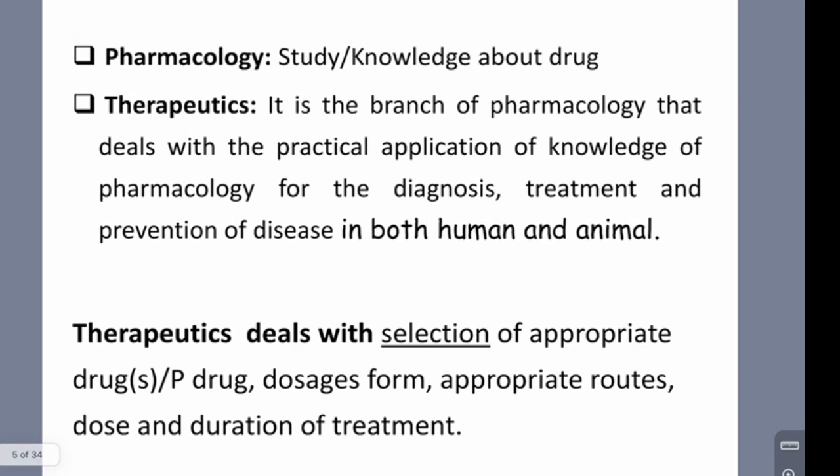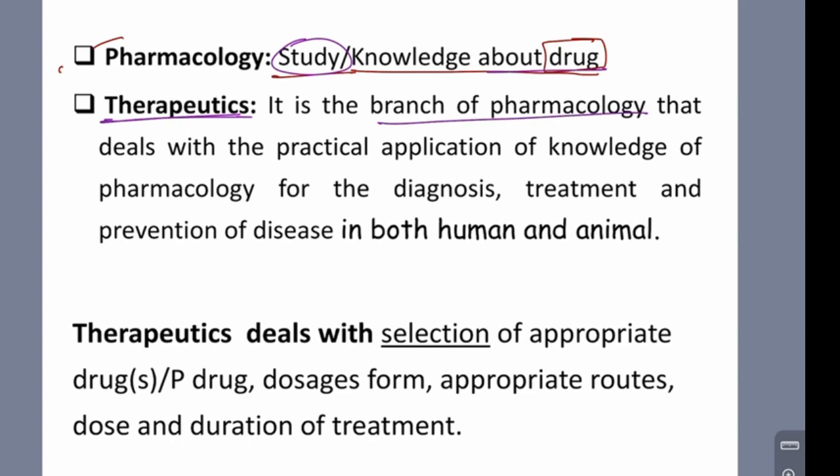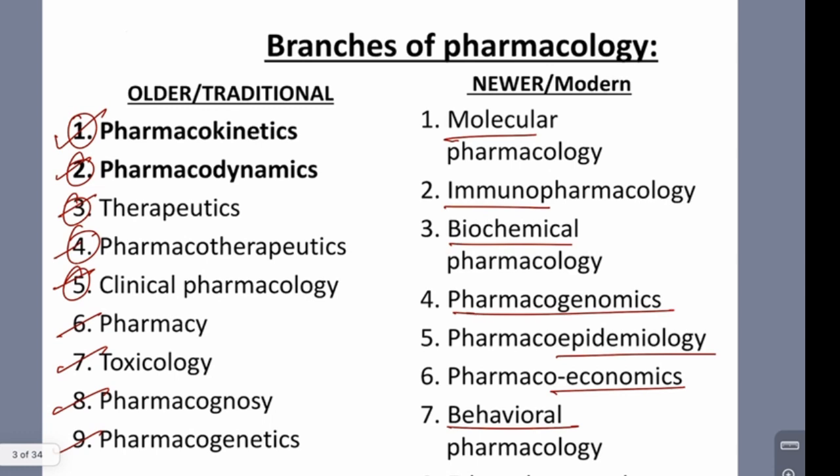First, we saw the definitions of pharmacology from the book, and a simple definition of pharmacology means it is the study or knowledge about the drug. Simple words. Then, what is therapeutics? Therapeutics is a branch of pharmacology. See, therapeutics is a branch of pharmacology.